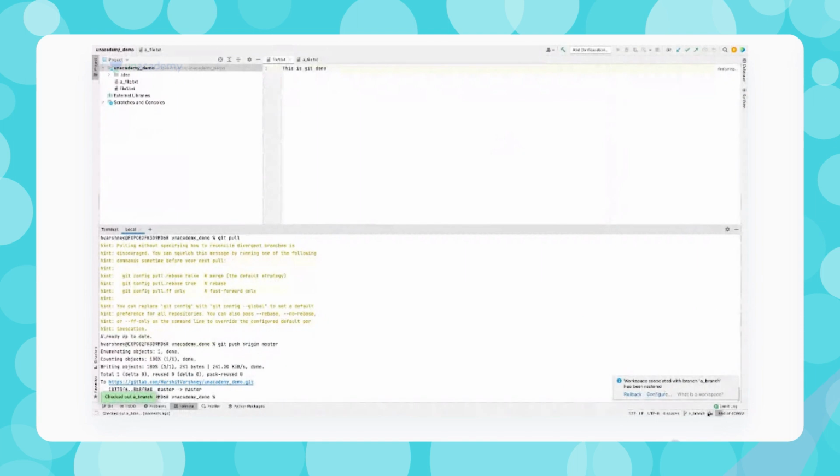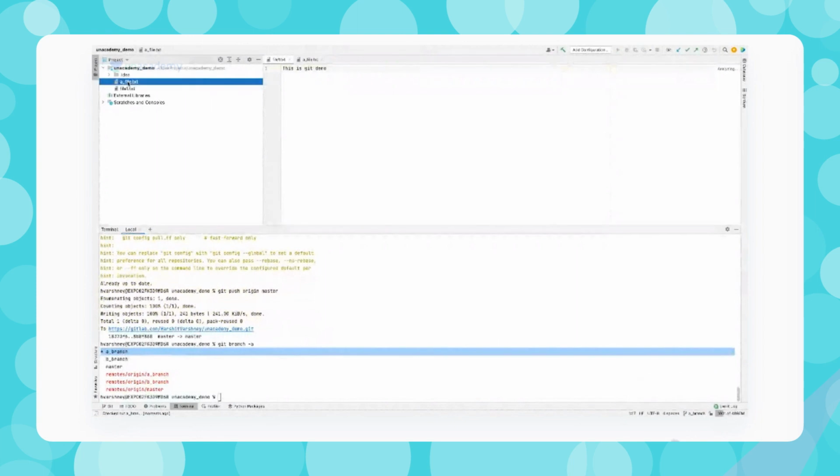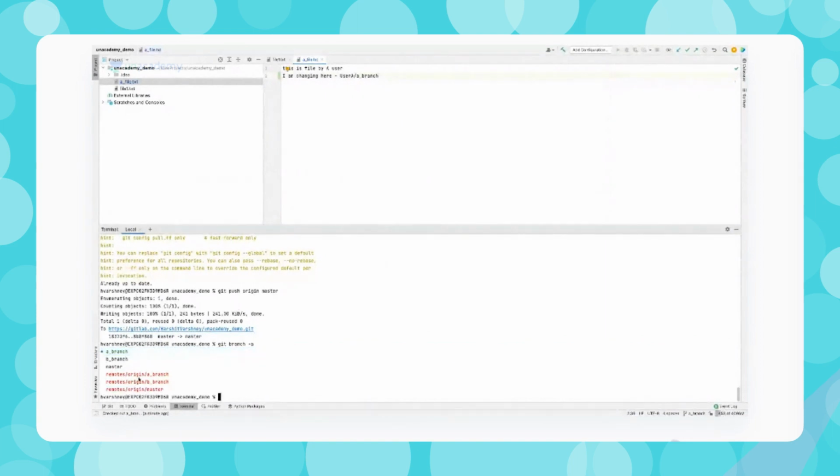Okay, so what I have done is I have checked out the branch A. You can see I'm on A branch, or you can see from here as well. It's showing a star over here, so I'm on A branch. Suppose that I'm changing some file, some change over here. I am changing here. Let's say user A and branch A. Okay, let me just save this, and I can commit and push.